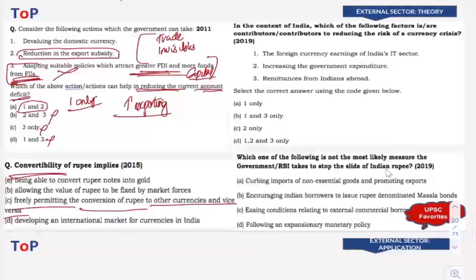See, these kind of direct questions, you don't have to look into the other statements also because it's very easy. It's straightforward, right? As soon as you see this option, you will be searching for that particular option where you see that particular term conversion of rupee. Now, one more thing that I want to point out here is, as soon as you see this conversion of rupee, don't jump to the answer. Read the options which are left for you to read as well.